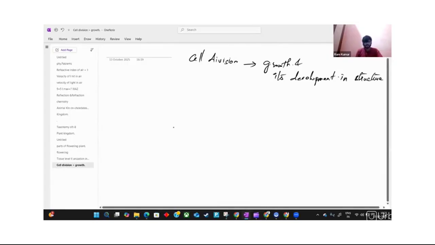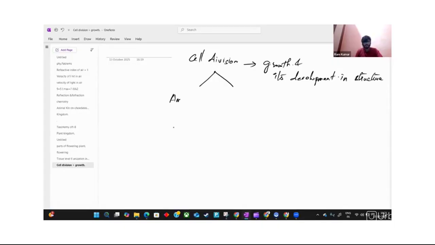Okay, so cell division is carried out in two types: amitosis and mitosis. In amitosis, it is again classified into two types: karyokinesis and cytokinesis.